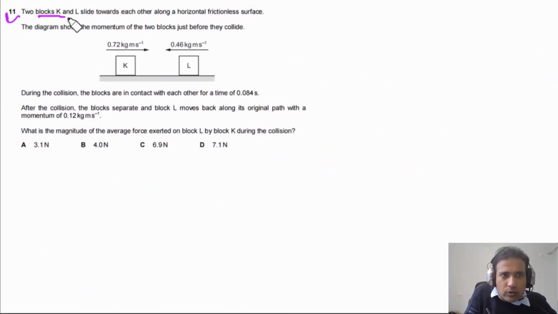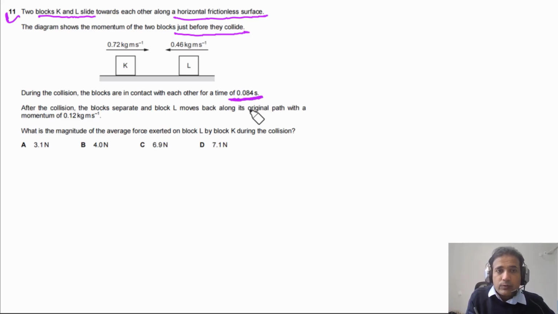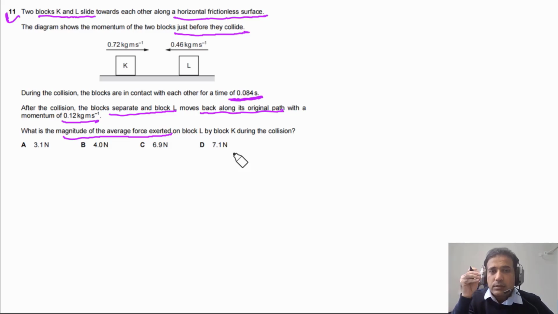Question 11 says two blocks K and L slide towards each other along a horizontal frictionless surface. The diagram shows the momentum of the two blocks just before they collide. During the collision, the blocks are in contact with each other for a time of 0.084 seconds. After the collision, the blocks separate and block L moves back along its initial path with a momentum of 0.12 kg m/s. What is the magnitude of the average force exerted on block L by block K during the collision? Very nice question, conceptual question.